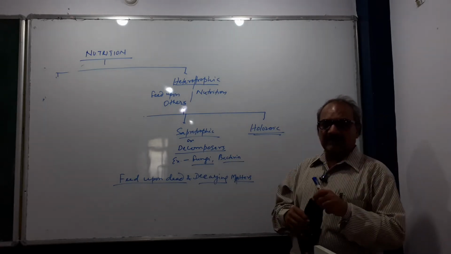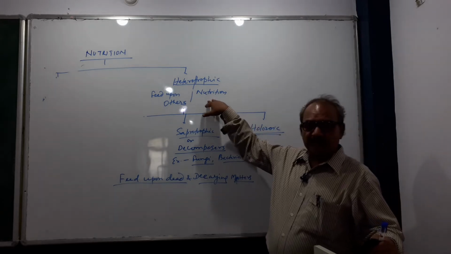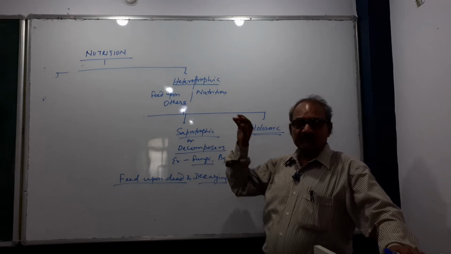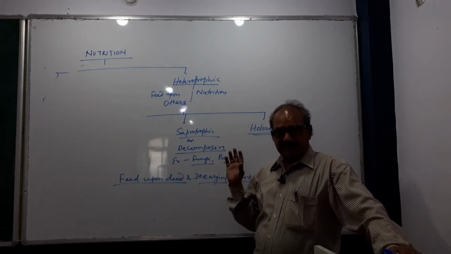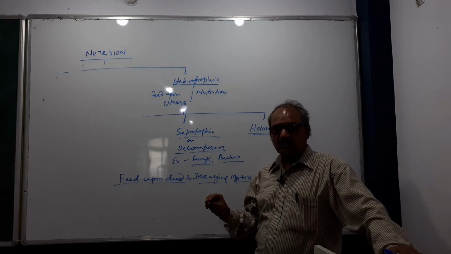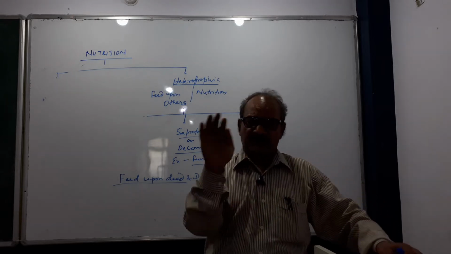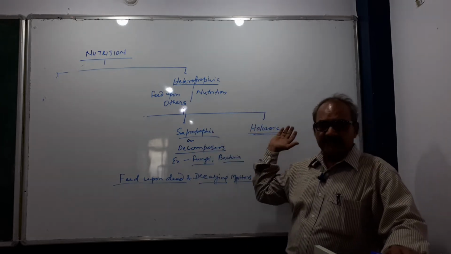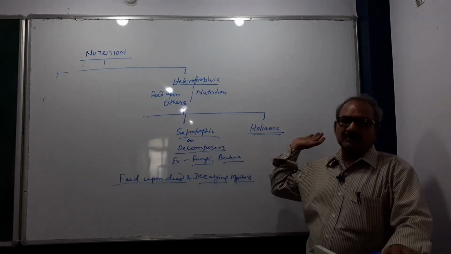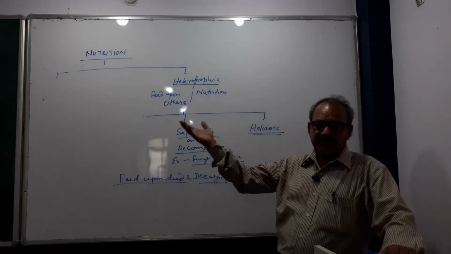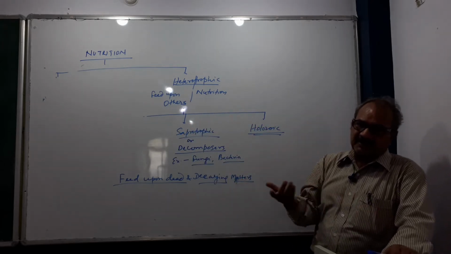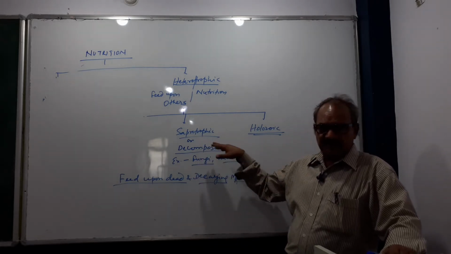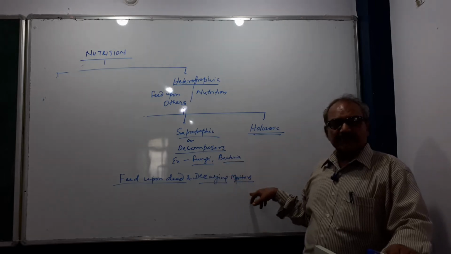Next is holozoic. As we discussed, the heterotrophic mode of nutrition is the mode in which the living organism feeds upon another living organism; they cannot make their own food. It is of three types: parasitic, saprotrophic and holozoic. We have already discussed parasitic, which is of two types: ectoparasite and endoparasite. Now saprotrophic, or decomposers, we have discussed with examples.